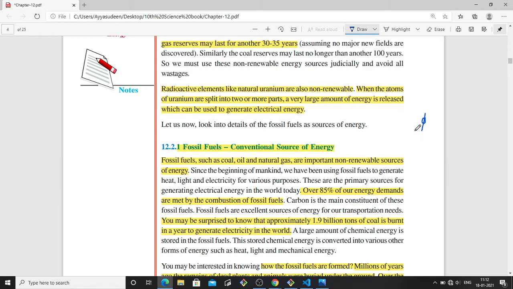They will be split in half, and when they split, a very large amount of energy is released, which can then be used to produce electrical energy.